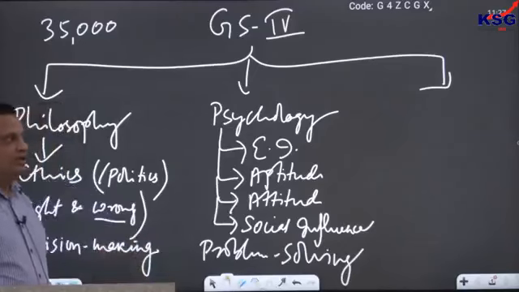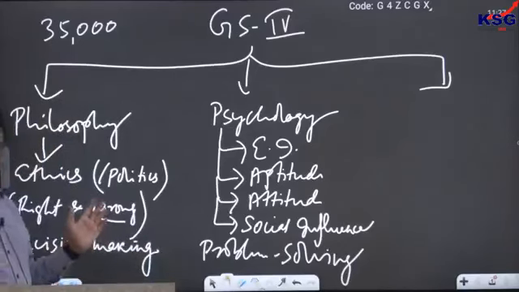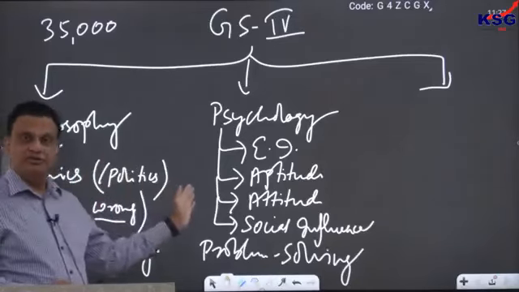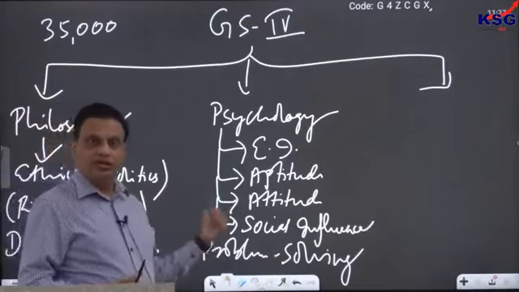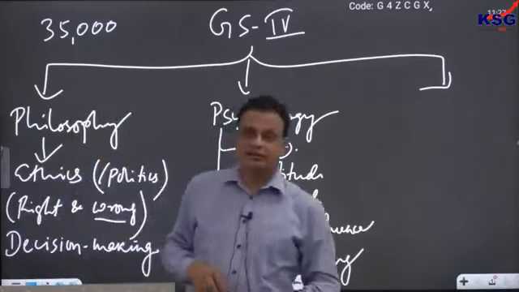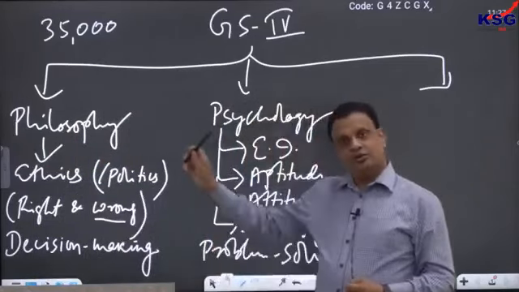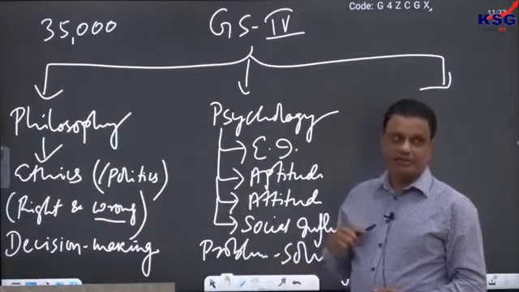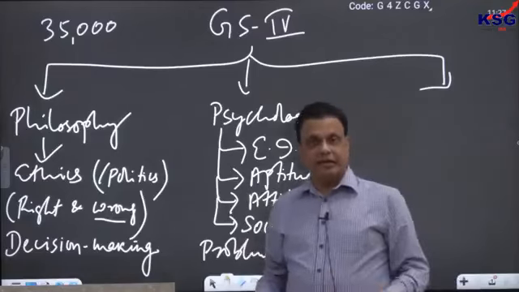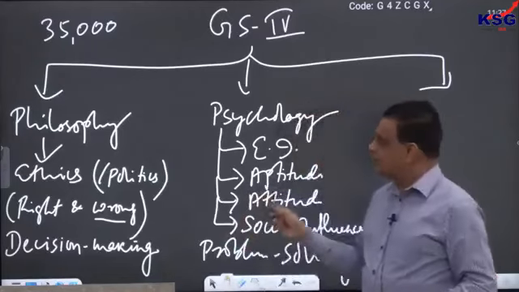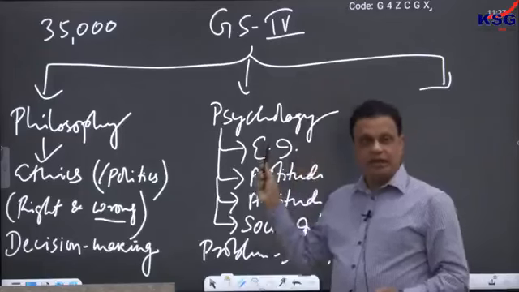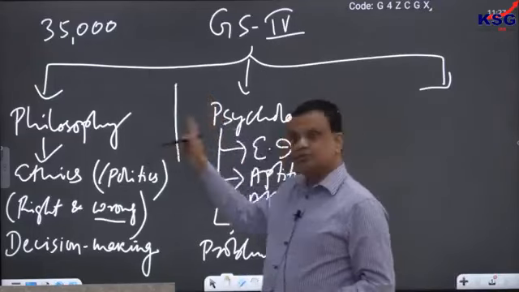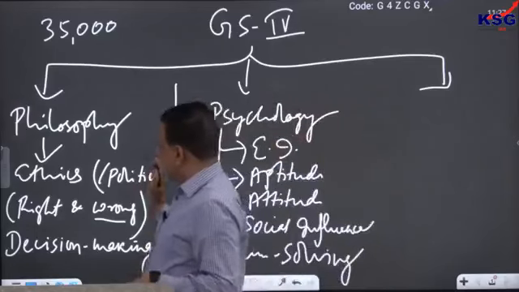That is why, in order to lead a good and successful life and have a good society, it's very important for us to know both philosophy and psychology at the same time. We cannot ignore any of them. That's why, as a prospective civil servant, you must know what is ethics, what is right and wrong, but you must also know how to do the right thing in your personal life as well as in your administrative life, civil service, etc. That is why both of them are required. That is why I told you that both of them are the two sides of the same coin. So that is one important thing.